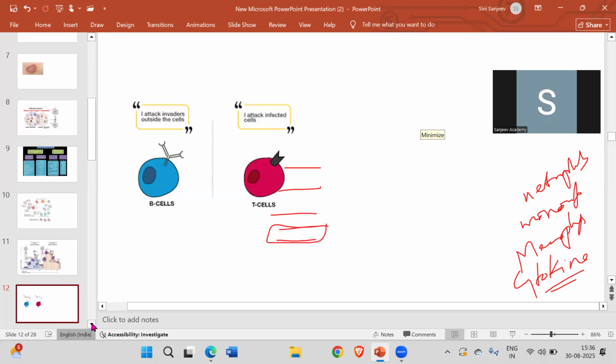The B lymphocytes' role is just to produce antibodies against the first pathogen. Whichever pathogen attacks first, they will just produce antibodies against it. It will destroy the proteins of that pathogen, and there are different kinds of antibodies produced in your body. For example, we have IgA, IgM, IgE, and IgG.